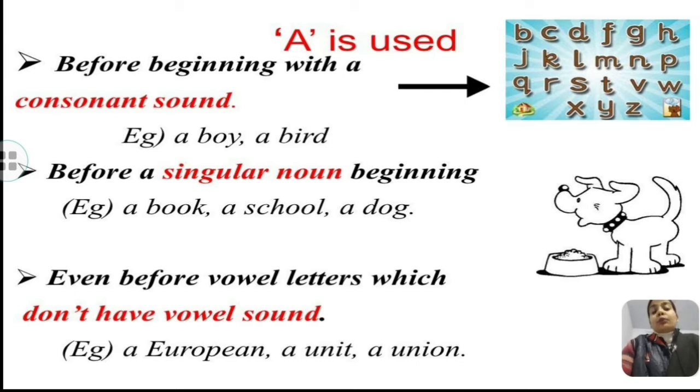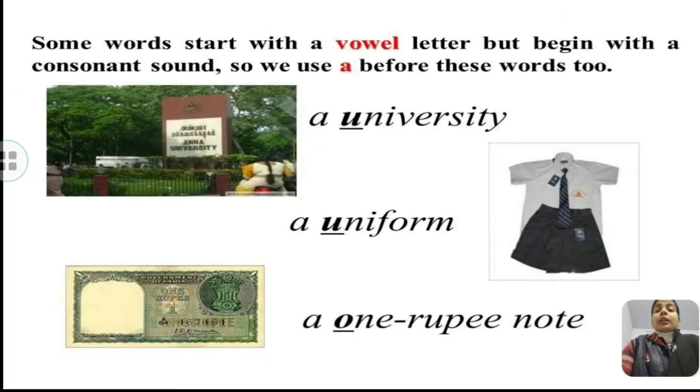So these words like European, unit, union do not have a vowel sound. Some words start with a vowel letter but begin with a consonant sound. So we use a before these words too.